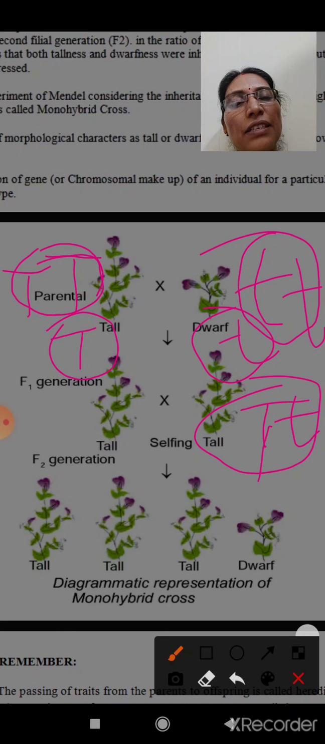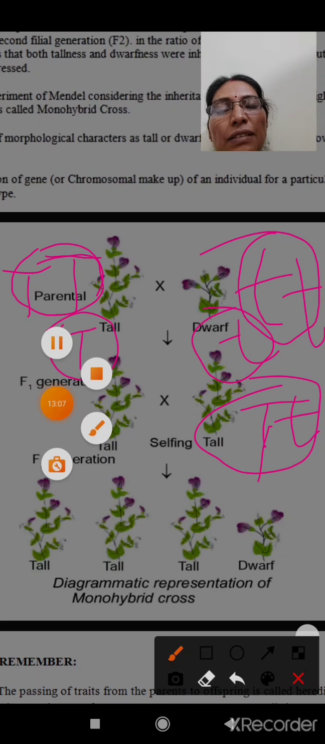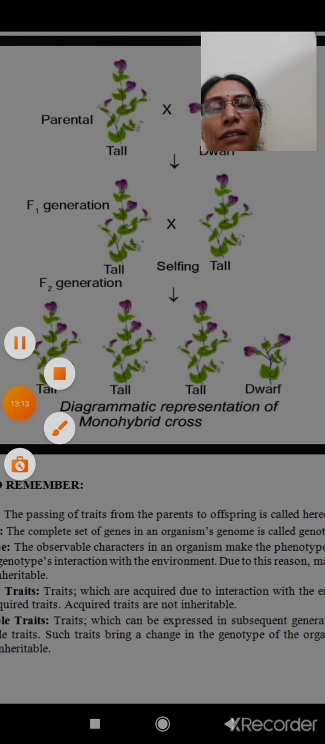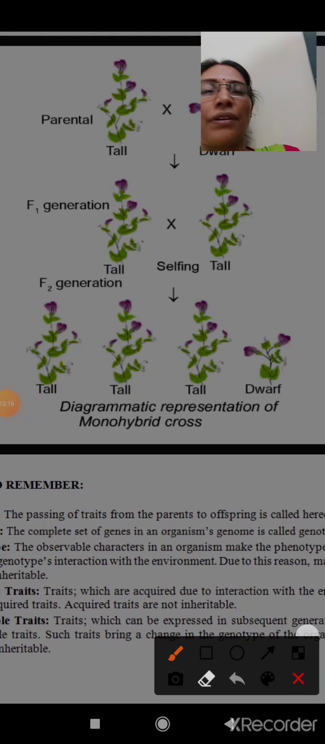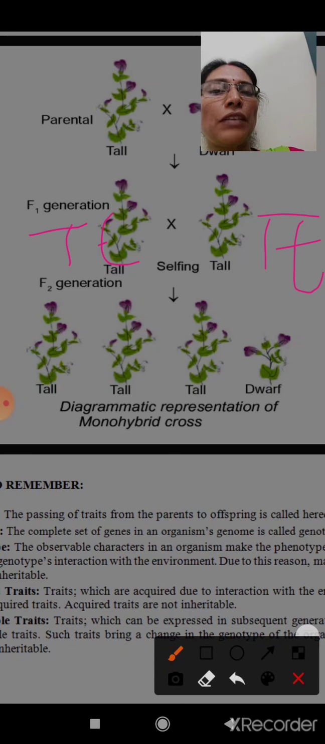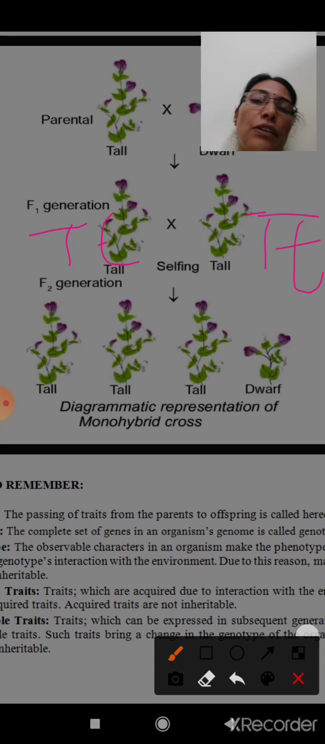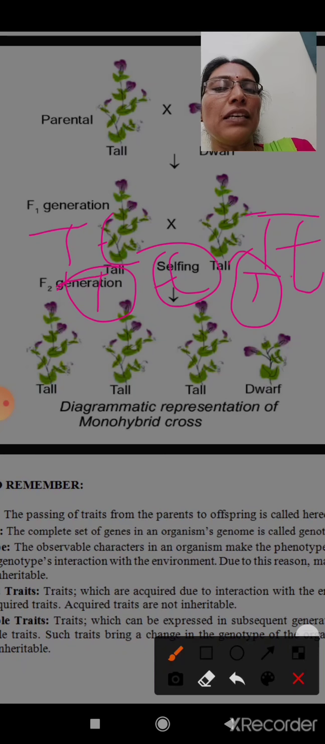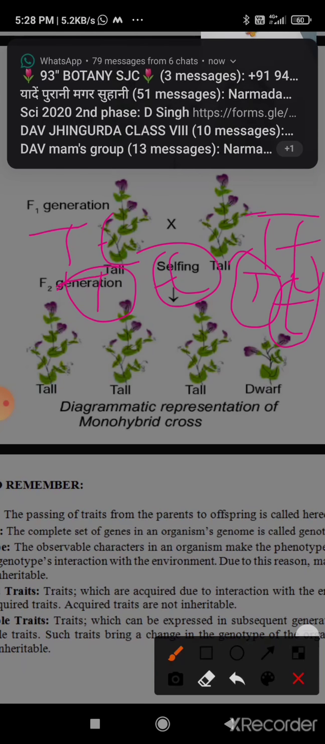But in the next generation, when capital T, small t plants are crossed, here you can see capital T, small t and capital T, small t. This is also called the genotype, the type of gene. Capital T, small t is the genotype of the F1 generation. When they self-pollinate, their gametes will be capital T and small t separated out. Here also capital T and small t separated out. When these cross together,